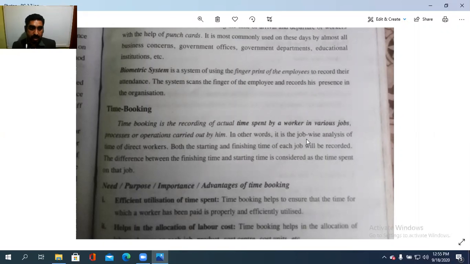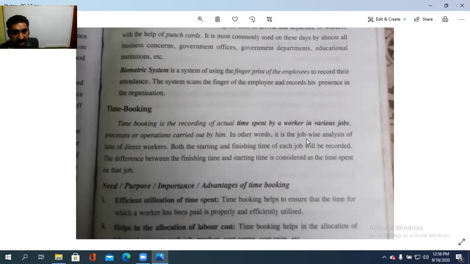ദ ടൈം ബുക്കിംഗ്. സോ ഇൻ ലൈക്ക് ദ സെയിം ഇൻ ഈച്ച് ആൻഡ് എവറി ഫാക്ടറി ഫോർ ഈച്ച് പ്രോസസ് ഓർ പ്രോഡക്റ്റ് തിങ് or the operations carried out by each and every worker, how much time is to be spent by each worker for each process or each product or each output or operation. So that is to be recorded. That is the time booking.